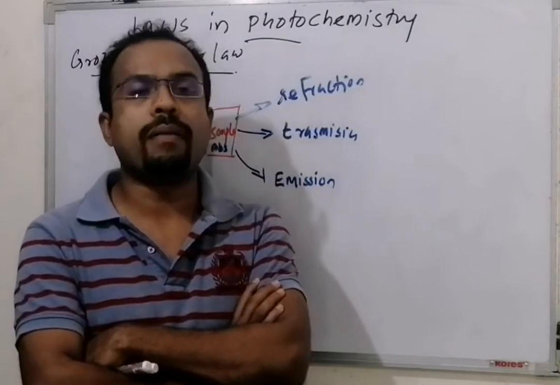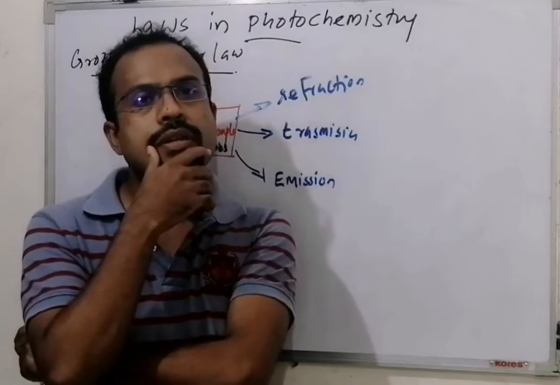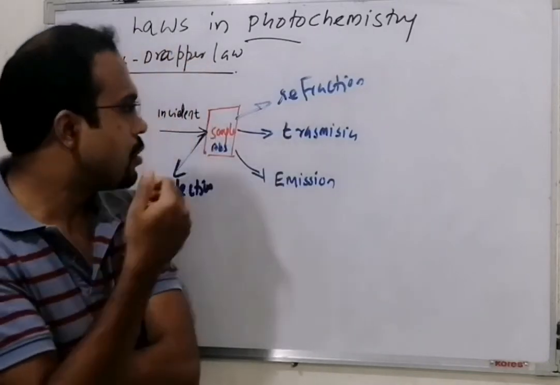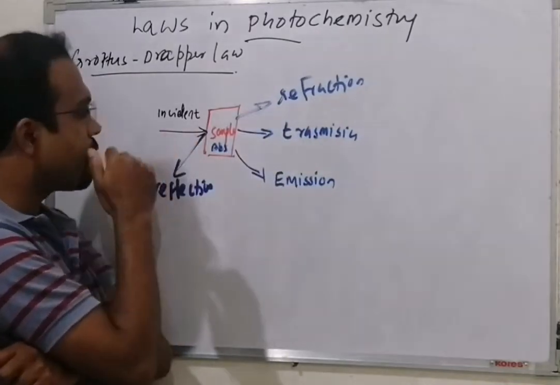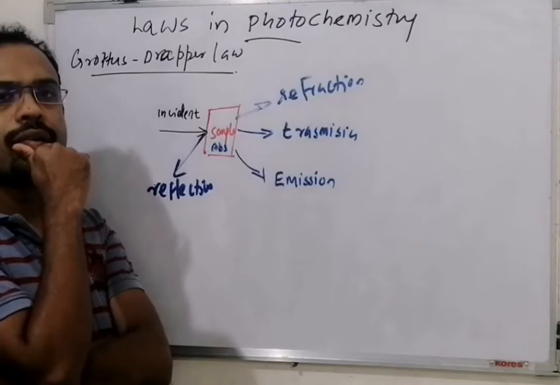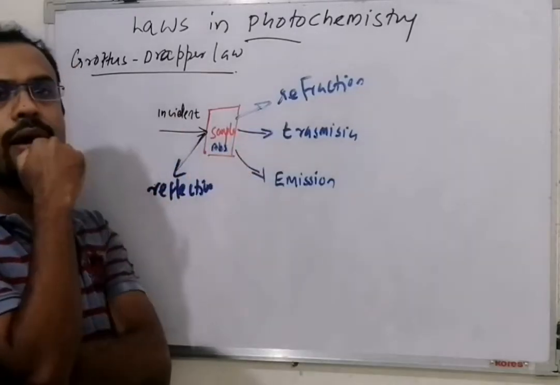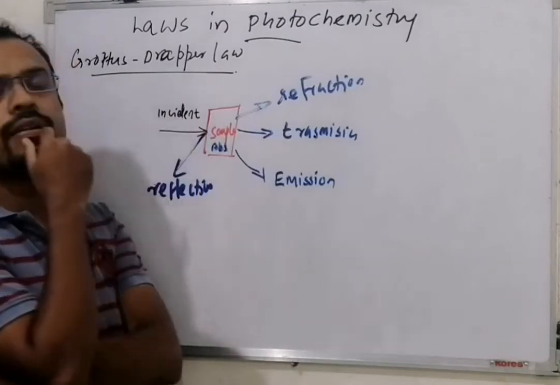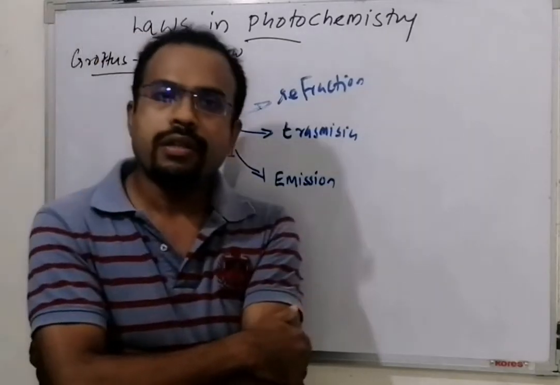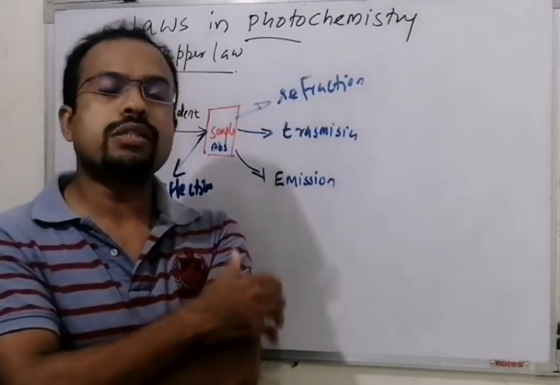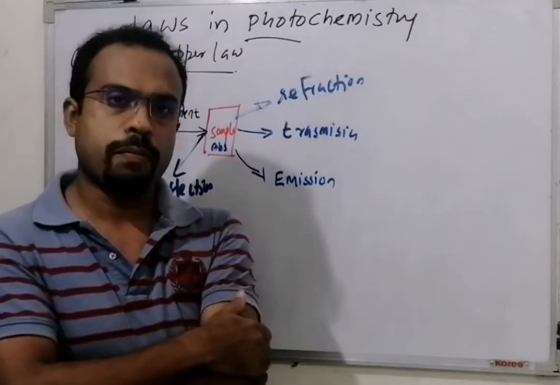When light and matter meet, a lot of phenomena will happen. Absorption of light will happen. Transmission of light, that is, some light will be transmitted. Refraction and reflection will happen. Bending of light is refraction. Reflection is just returning back. Emission also happens. All are different phenomena. Dear students, you should understand all these ideas carefully and distinctively.